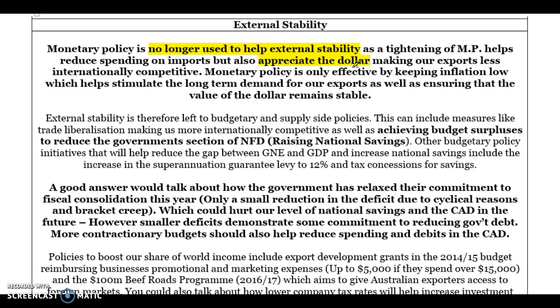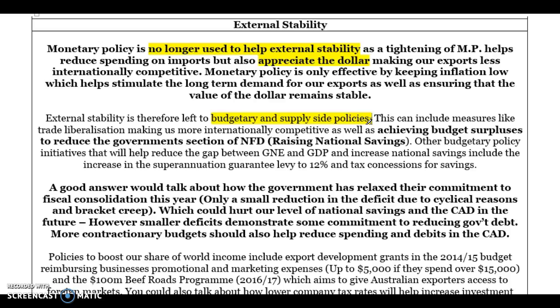So if you do get a question about how the policy mix is being used to achieve external stability, I suggest you just start your answer by, first of all, defining external stability, and then explaining that monetary policy is not effective because of the fact that it has an uncertain impact on the CAD. So therefore, external stability is left to budgetary and supply side policies.